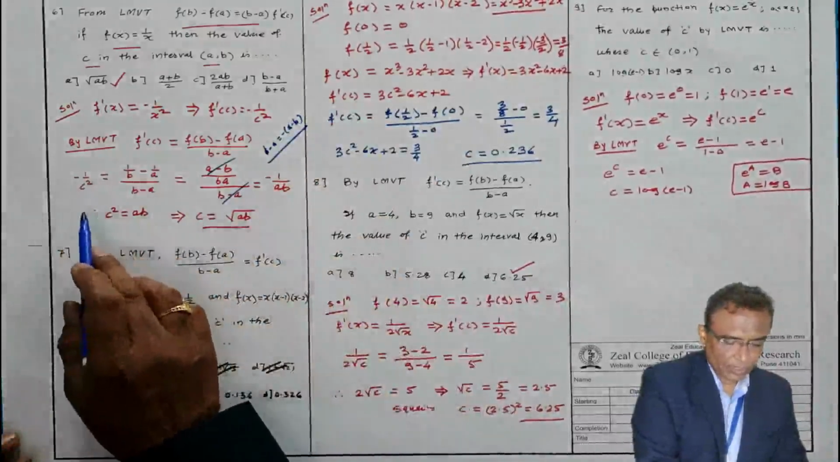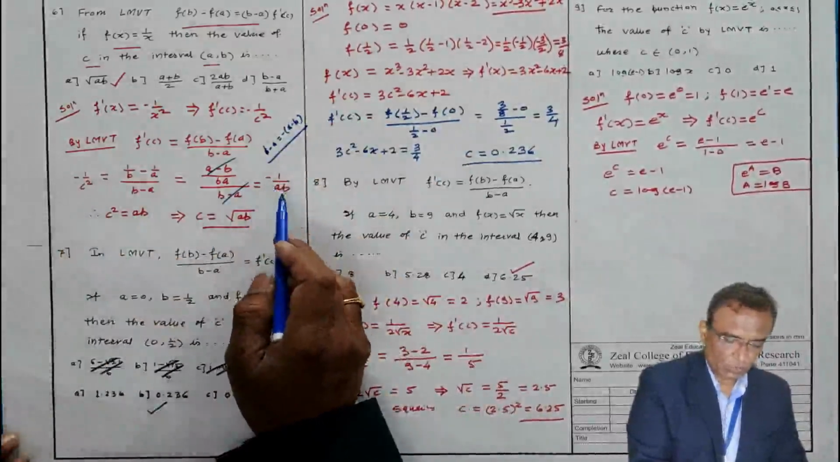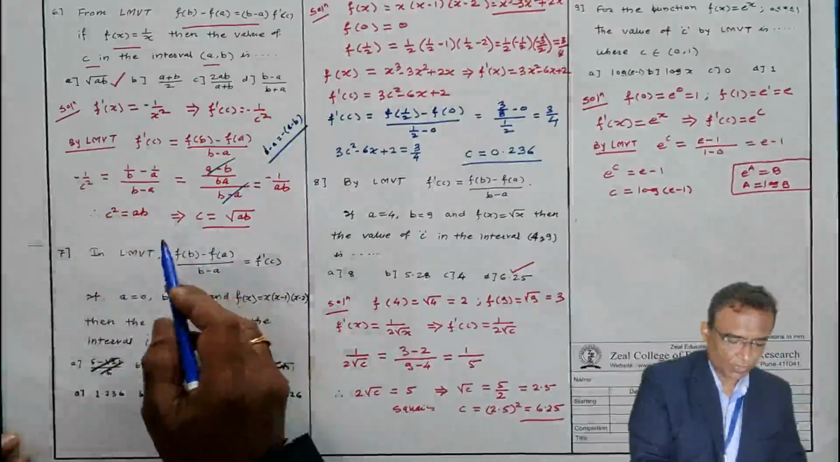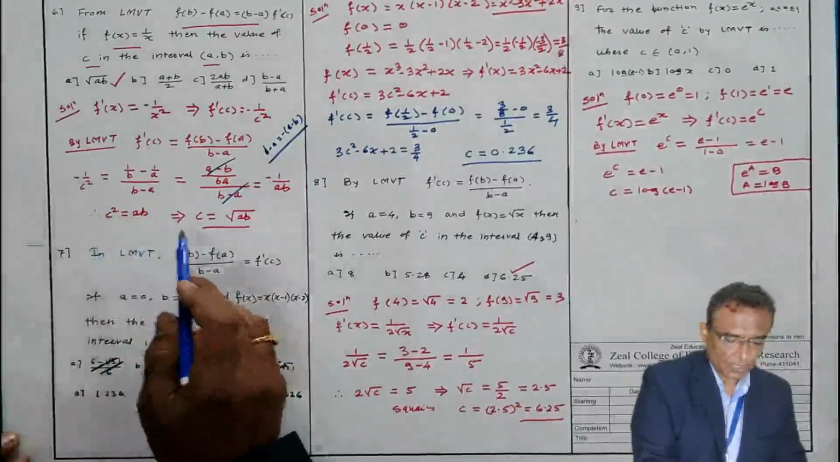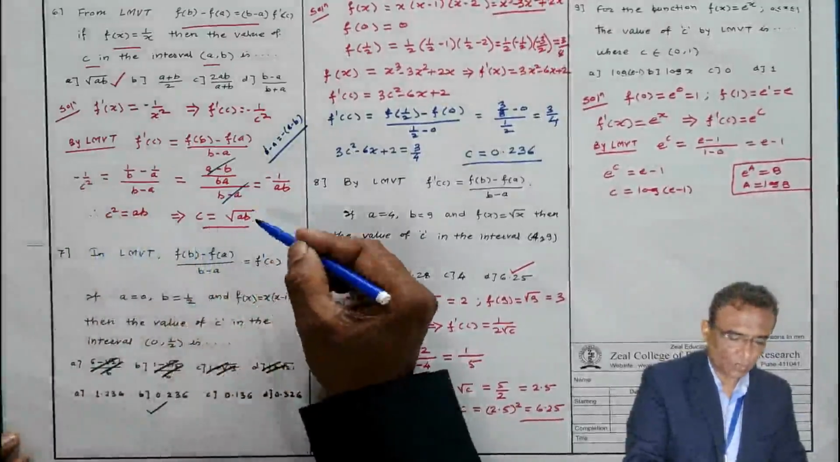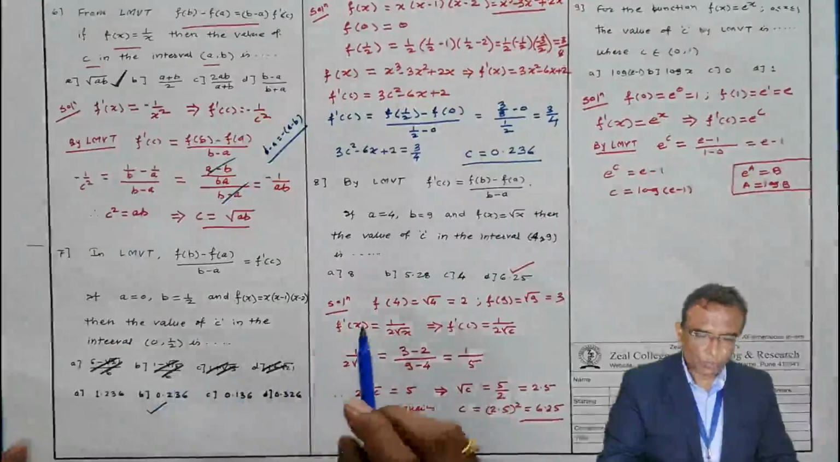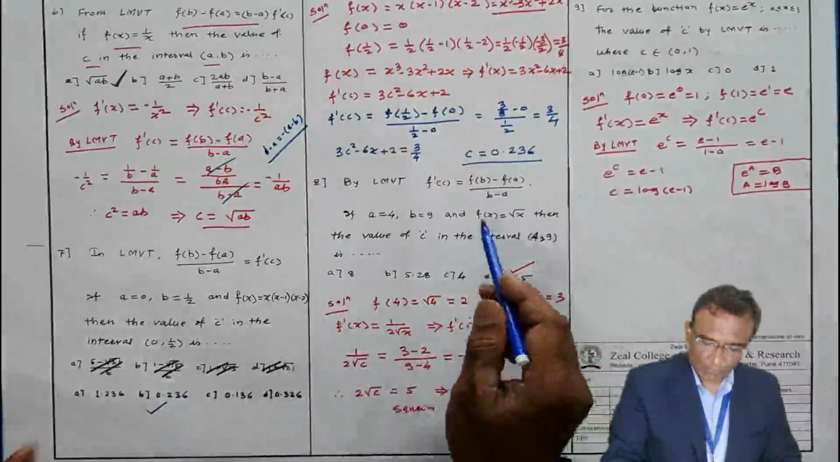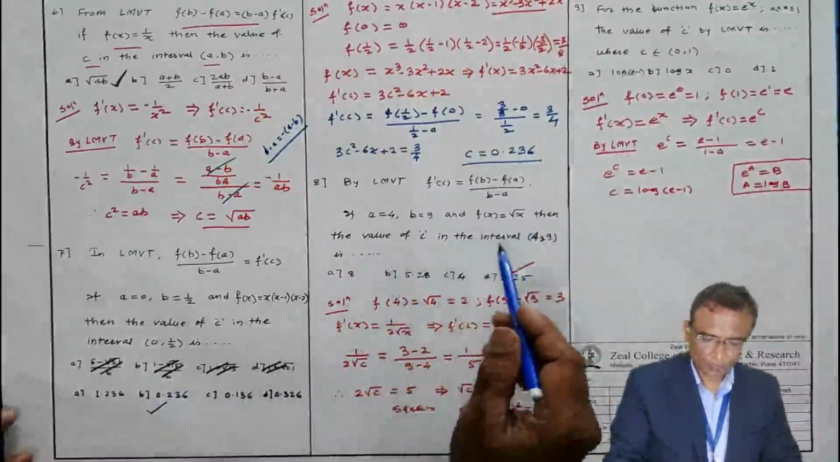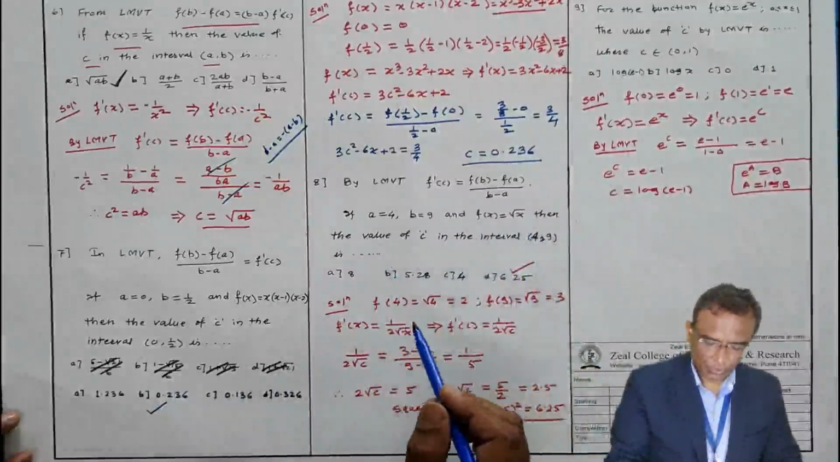Then minus 1 by c square is minus 1 by ab, therefore 1 by c square is a into b, c is equal to under root of ab, so taking square root of both the sides, this is the correct answer.